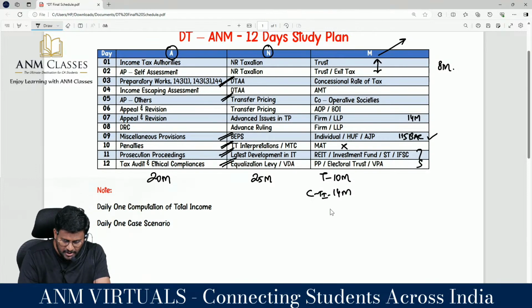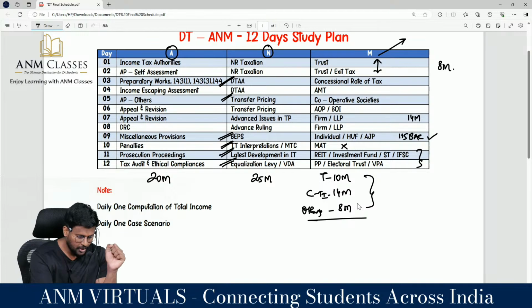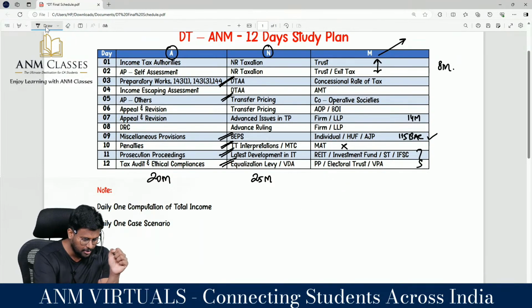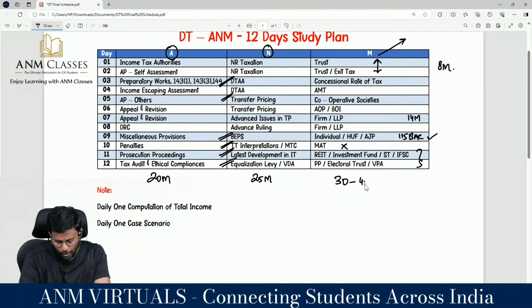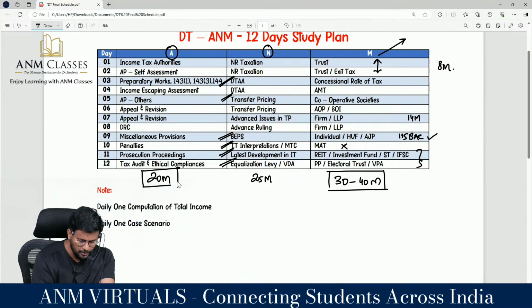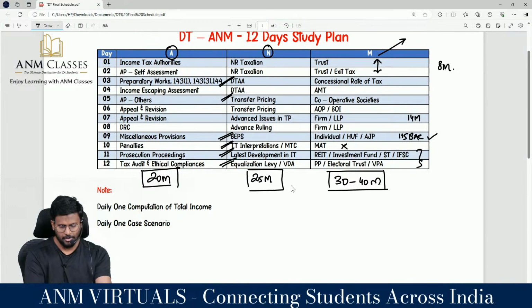And another, you will be getting computation income, various tax rate, another 8 mark question here and there they will be asking, which is from others. Trust is a very important area for examination. This is the second slot. So here we can say that 30 mark to 40 mark will be coming from computation of total income part. So it's like this is very minimum part.